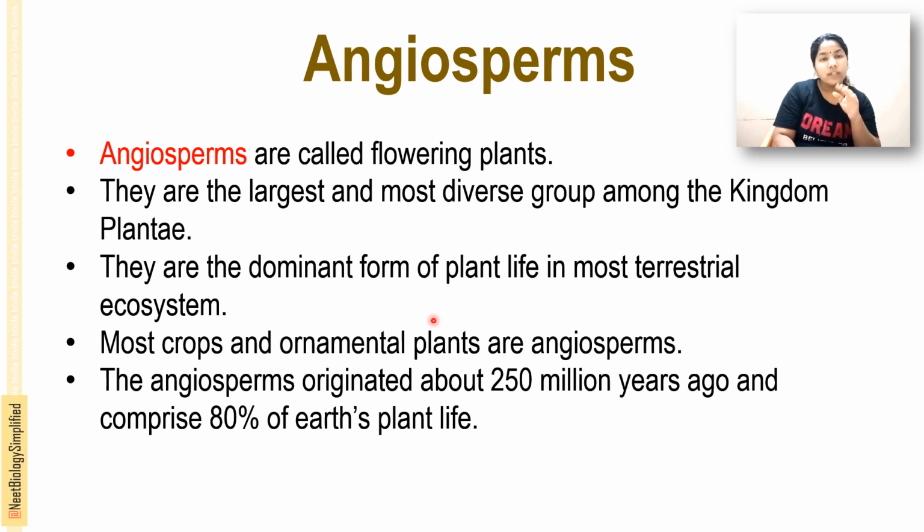They originated about 250 million years ago, and they comprise about 80% of the plant life on Earth.